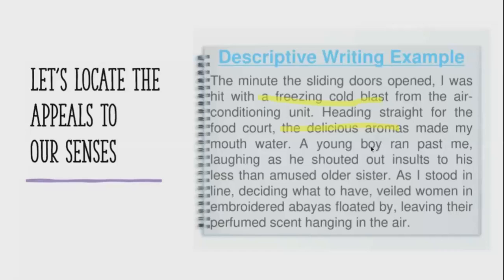In addition to that, we have a young boy who seems to be running. He's laughing, he's shouting, seems a little chaotic. So we're getting a little bit of this visual on top of this auditory appeal. So as I stood in line deciding what to have, we have veiled women and we have embroidered abayas. So that is a visual appeal. By leaving their perfumed scent hanging in the air, so lastly, we get that last olfactory smell.